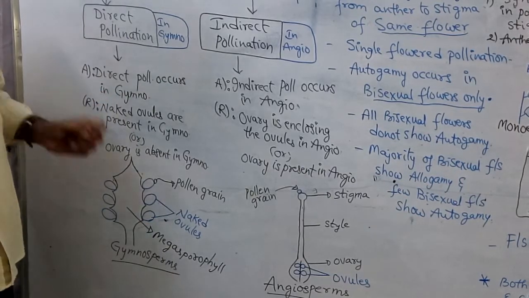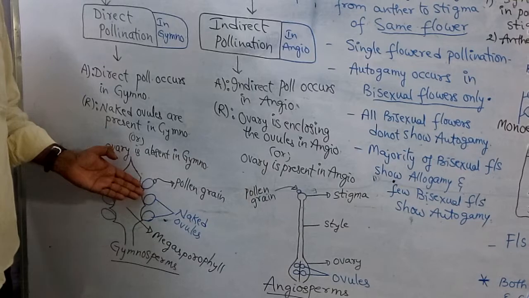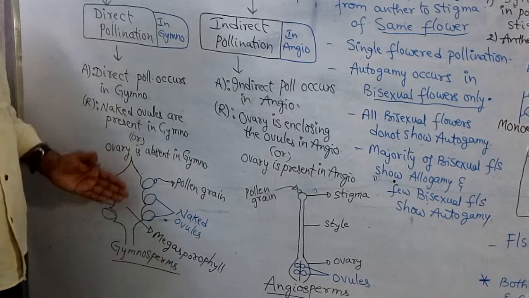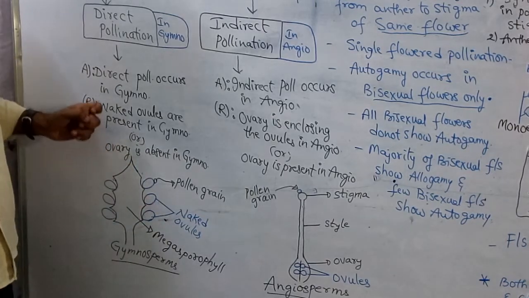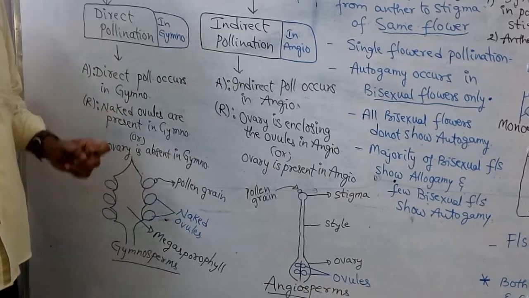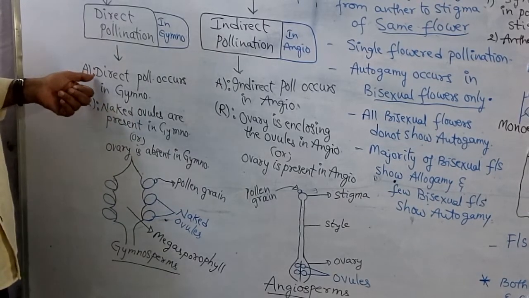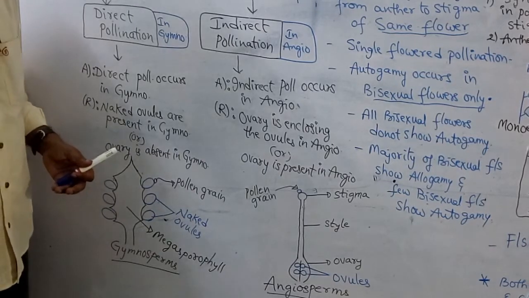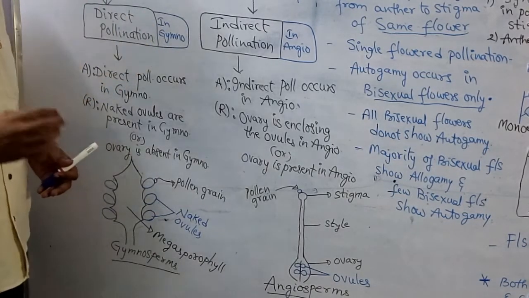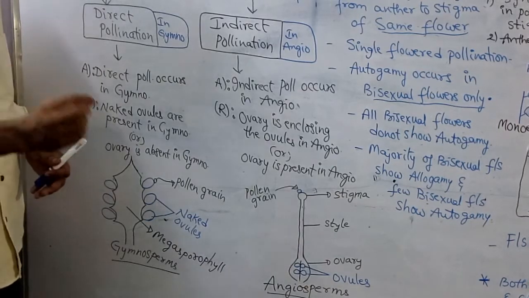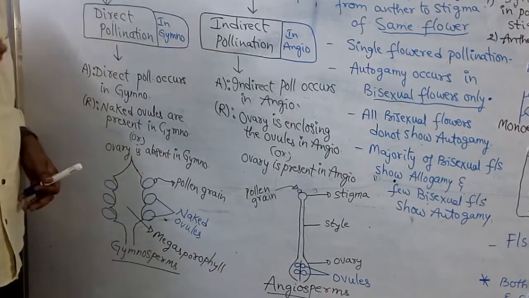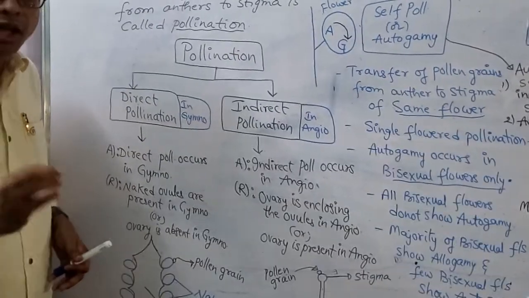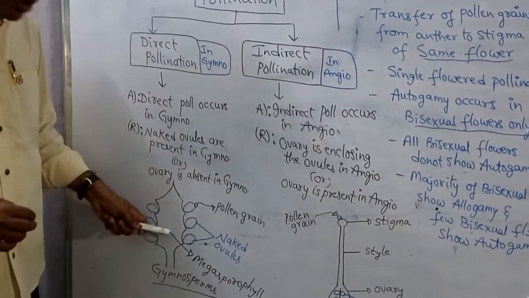What is the reason? Is there any ovary here in gymnosperms? No. Ovary is absent, or naked ovules are present in gymnosperms. This is the reason for the occurrence of direct pollination in gymnosperms. What is the reason for that? Presence of naked ovules. What does it mean? Ovary is absent. Look at the figure once again.